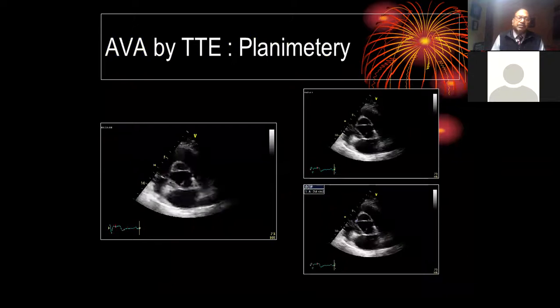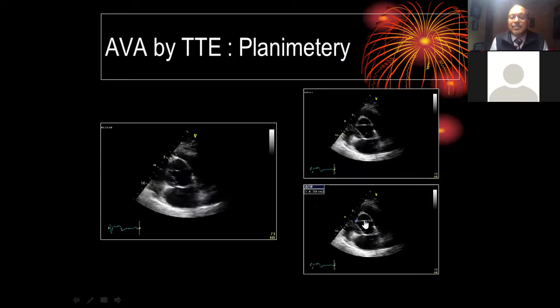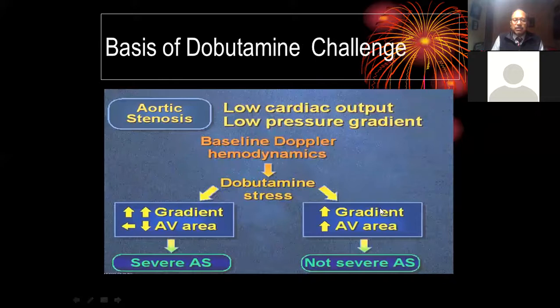As I said a couple of minutes back, whenever we have problems, the best answer comes from aortic valve area by planimetry. Here is a very good transthoracic picture showing an aortic valve area, and here the aortic valve area is 3.6 centimeters square by planimetry. With the advent of newer machines, this has become really possible. With previous machines, it was not possible to calculate aortic valve area by planimetry. And if you do not have a good transthoracic echo picture, you can go ahead and do a transesophageal echo.